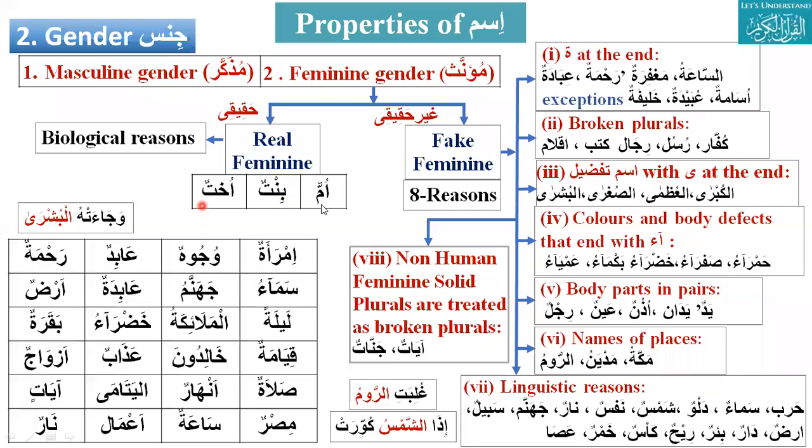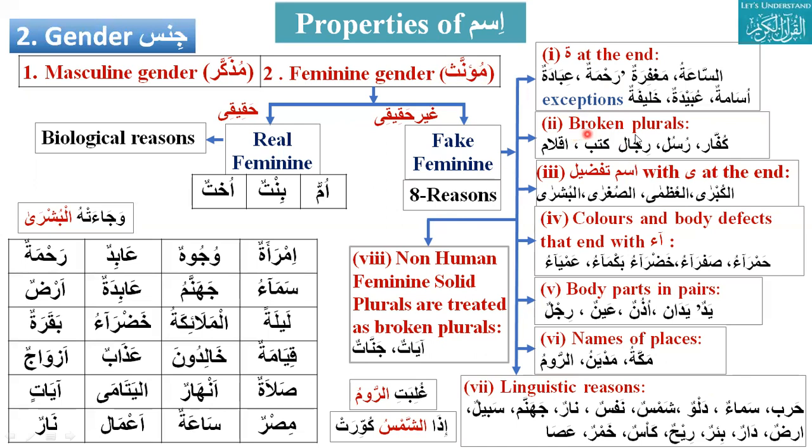Real feminine, like mother, daughter, and sister: bint, ukht. So they are real feminine, we know that. But in Arabic, there are other things that we take as feminine, and they are not real. That's why we call them fake feminine. There are 8 reasons, 7 normal and 1 we also included. The most famous number 1 reason is ta marbuta. If ta marbuta comes at the end, then it will be muannas.